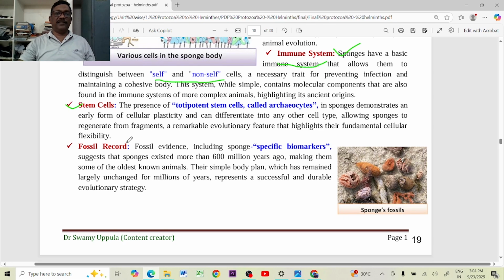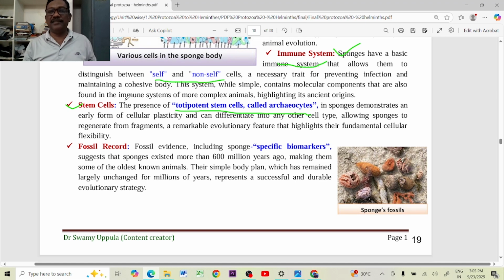We have so many stem cells in our body: embryonic stem cells, adult stem cells, bone marrow stem cells, and other stem cells. But this type of stem cell mechanism started first in the poriferans. That is totipotent stem cells. What are they? Archaeocytes. These archaeocytes are totipotent stem cells present in the poriferans.